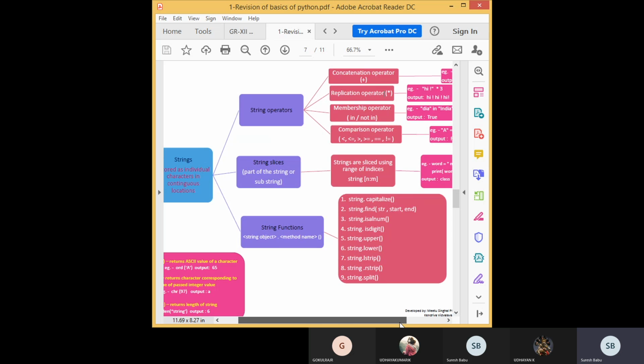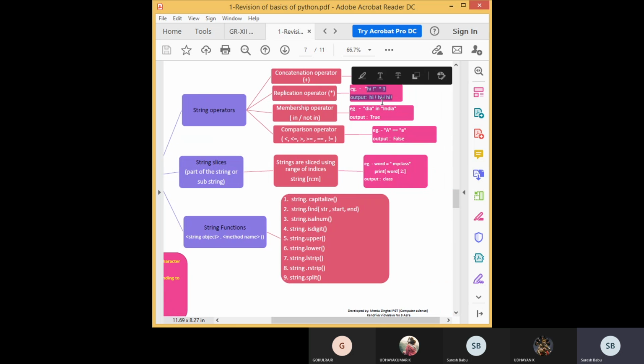You can see the example also. Hi into 3 means it will show you hi, hi, hi. Replicating. In numbers we call it multiplication, but here it is called replication, replicating the string. Then the membership operator, that is for checking availability. See here, dia in India. Dia is some subpart, some substring. We are checking in the original string. If it is available, it returns true. If that substring is not available, then it shows false. Understood?